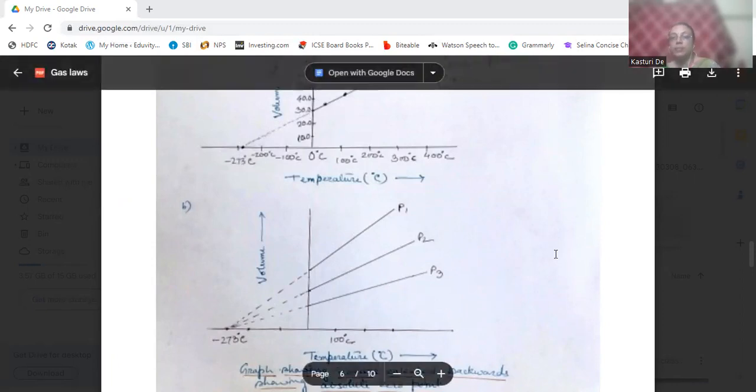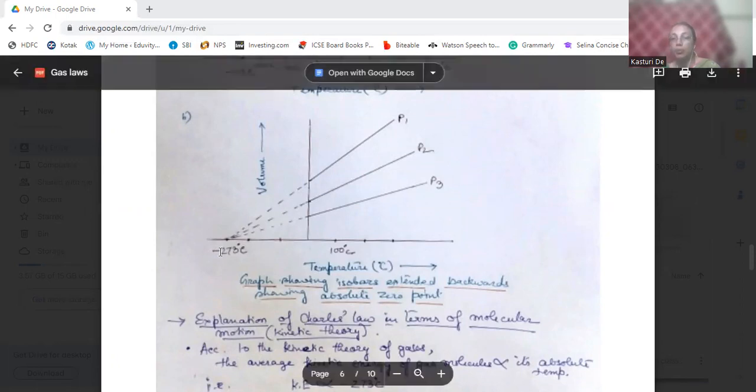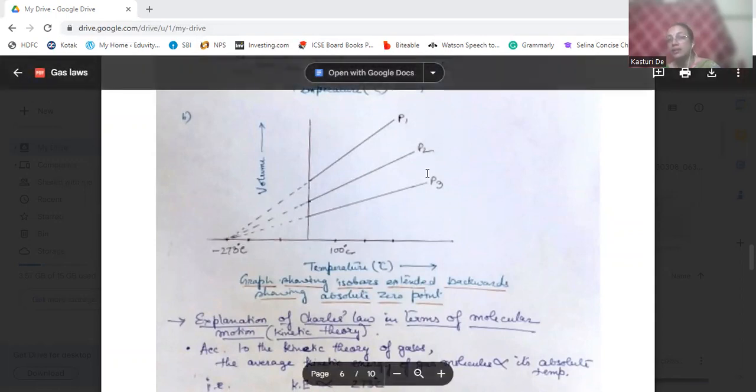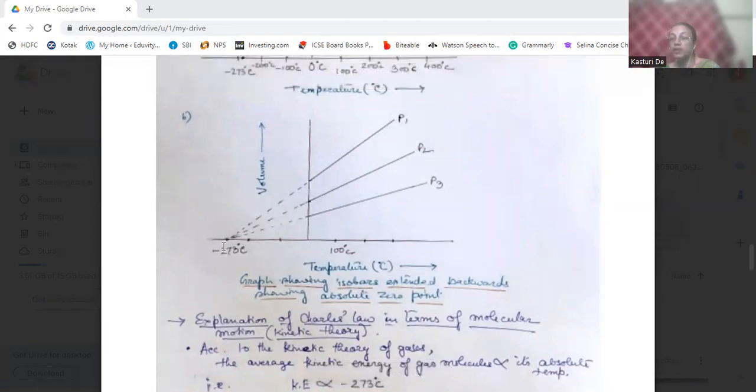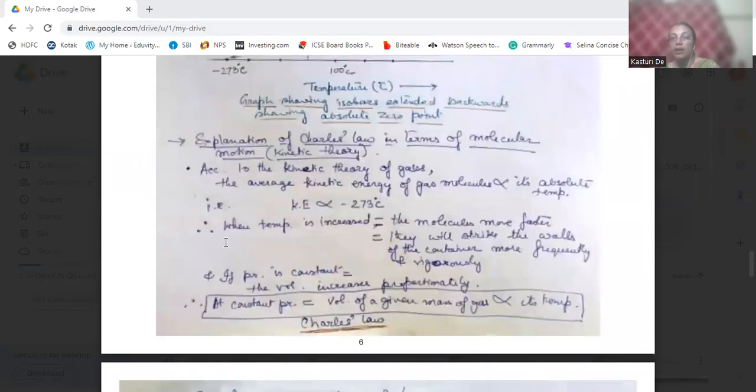Now, if it is volume versus temperature, and P1, P2, and P3 are there, the graph will show isobars extending backward, showing the absolute 0 point, which is minus 273 degrees centigrade. The isobars for different pressures P1, P2, and P3 will meet at the same place, the absolute 0 point.